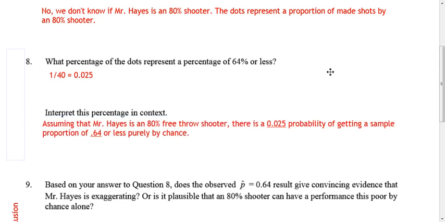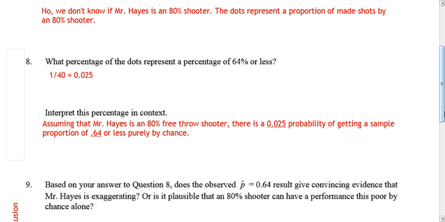Okay, so assuming that Mr. Hayes is an 80% free throw shooter, there is a 0.025 probability of getting a sample proportion of 0.64 or less purely by chance. So again, what we saw, me making 64% of my baskets if I'm an 80% free throw shooter, is that expected? Not really. It's only going to happen 2.5% of the time or less.